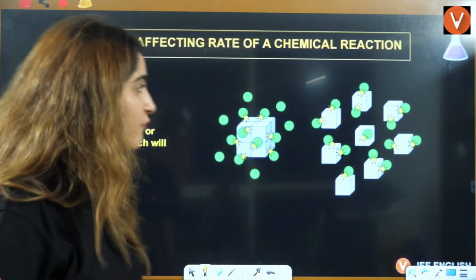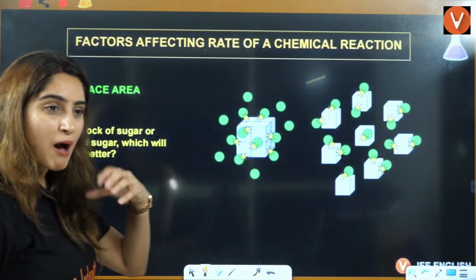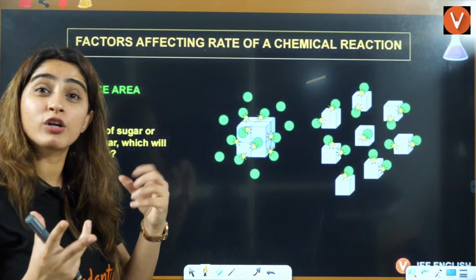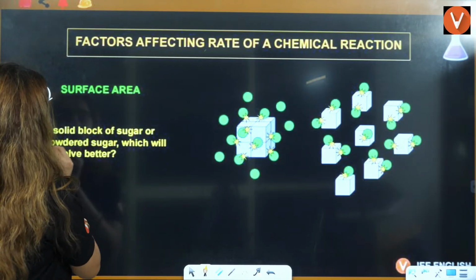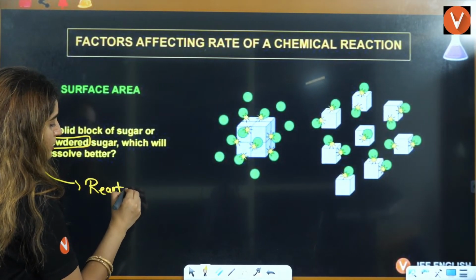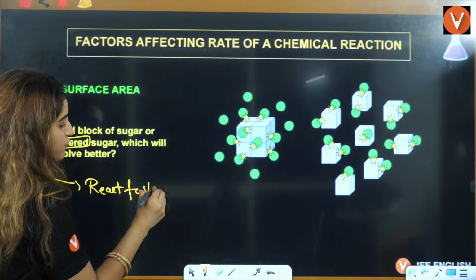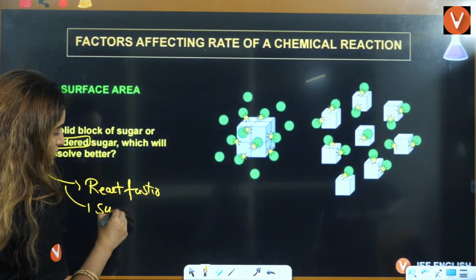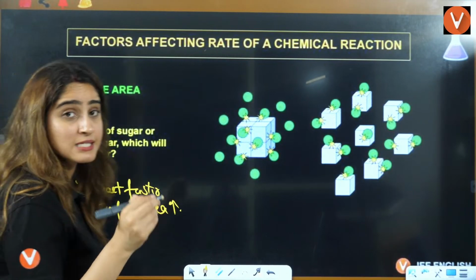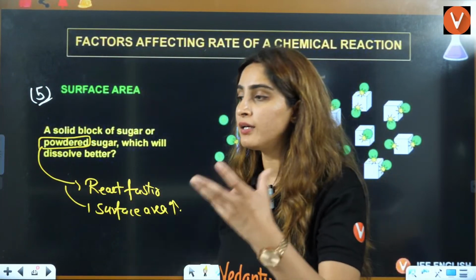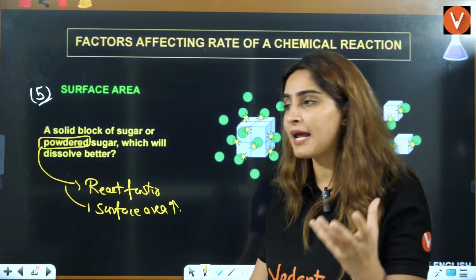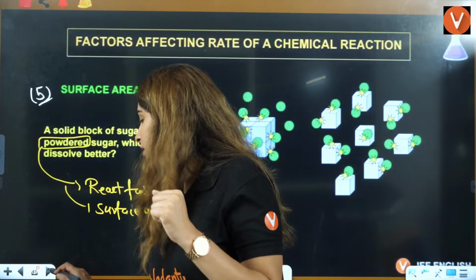So whenever you have powdered chemical or cubes of chemical or crystals of chemical, powdered will always react faster, because surface area increases. That is the reason powdered sugar or any chemical will react faster.